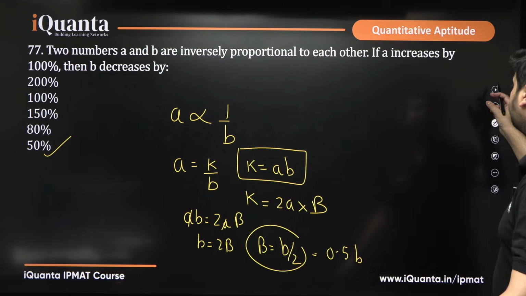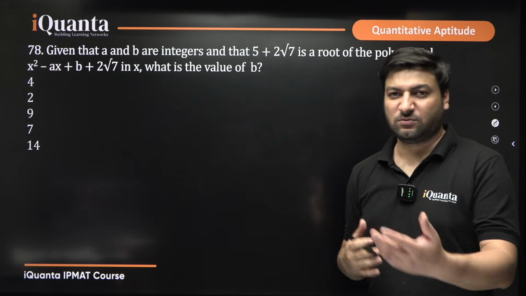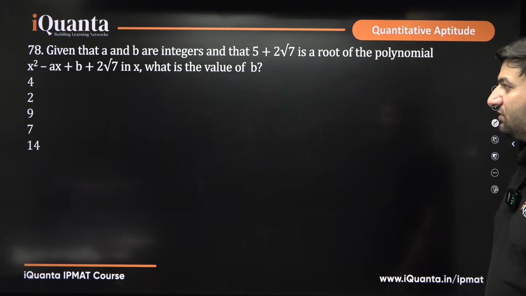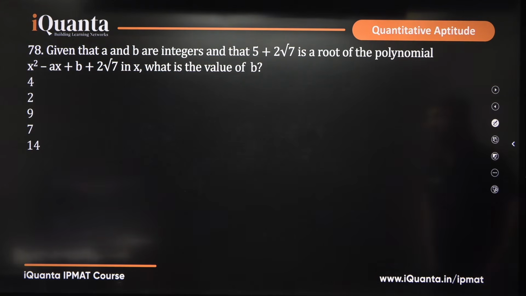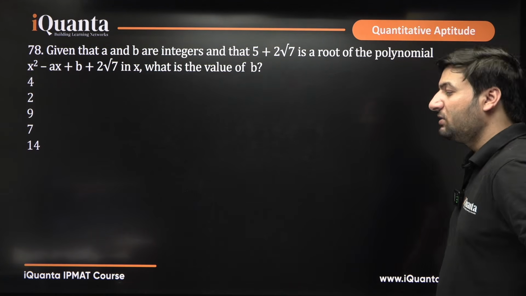Easy question, good to remind you of the properties of ratio and proportion. Now, we have the next question which says that given that A and B are integers and that B plus 2 root 7 is a root of the polynomial x square minus ax plus b plus 2 root 7 in x, what is the value of B?